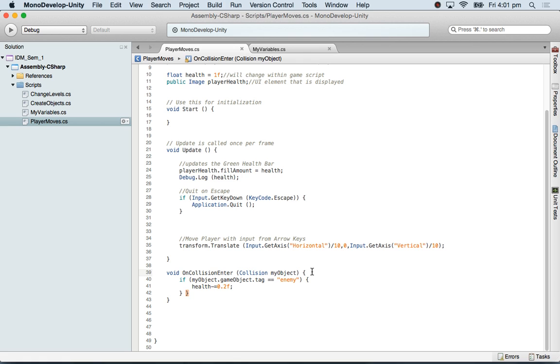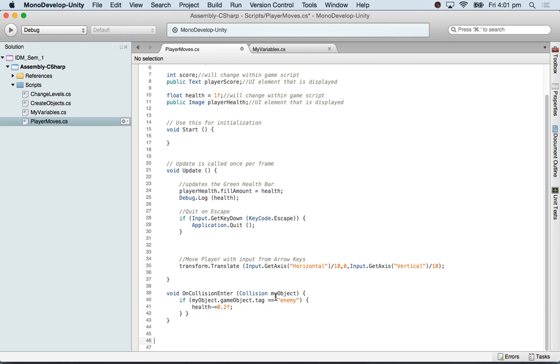So that belongs here. I got an extra bracket here. So that's my if statement. That comes here.